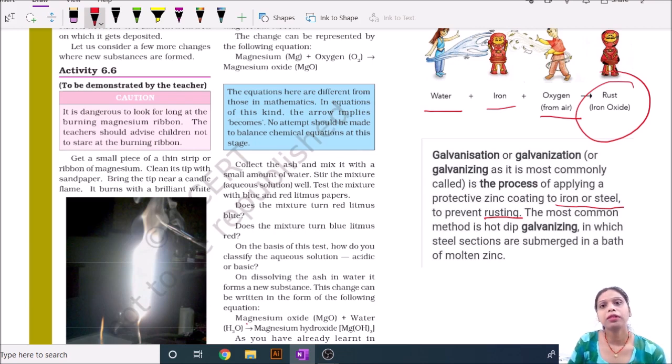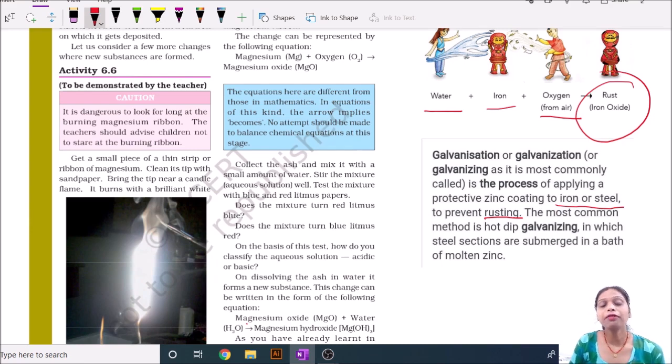And for preventing rusting, we coat zinc over that, and it prevents the process of rusting. Then these are the different types of examples that you can experience in your everyday life. These are the usual things.